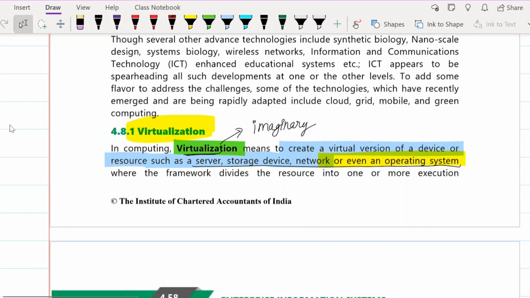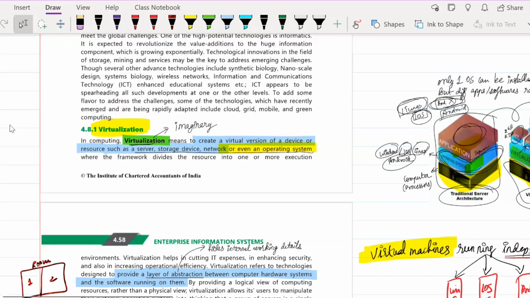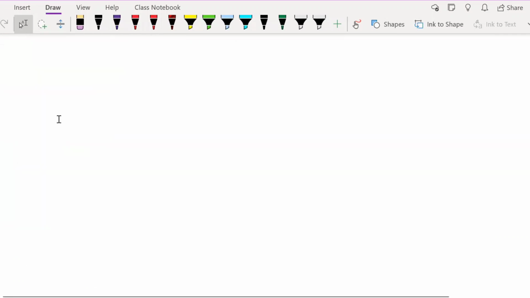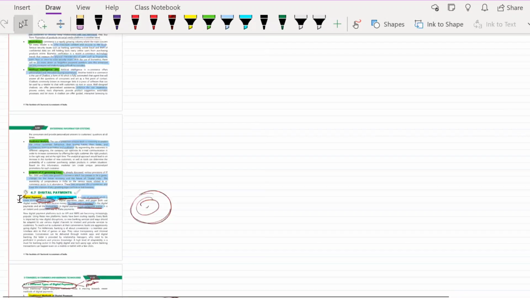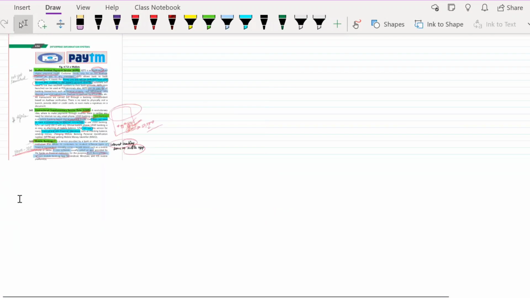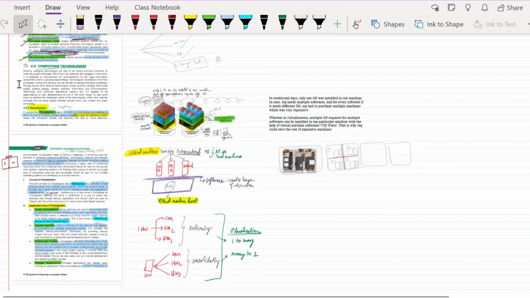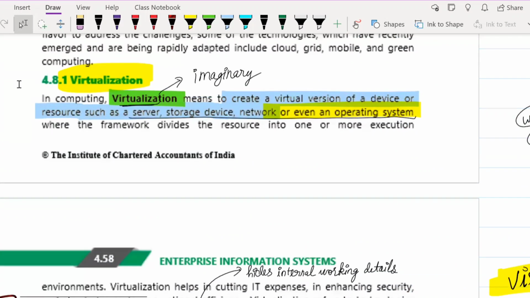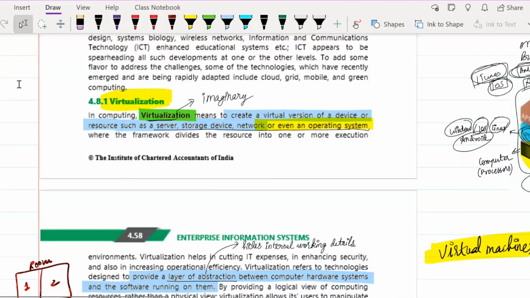Now we are going to read through the text. Now that you have understood what virtualization basically means, we are going to go through the text. So what virtualization means here is that, is it not clear?